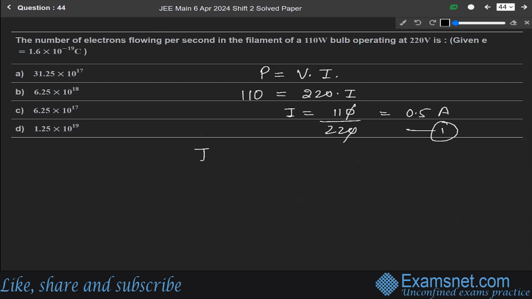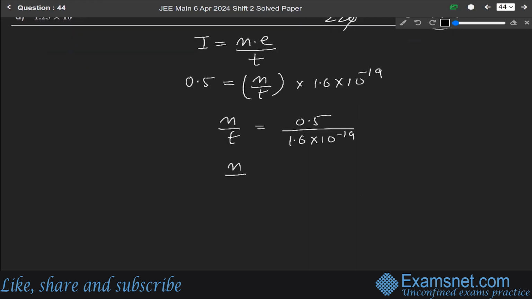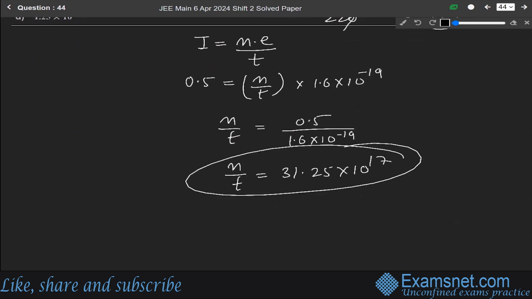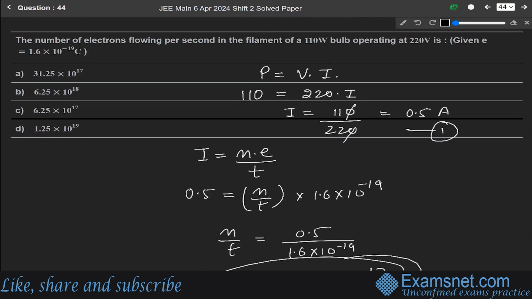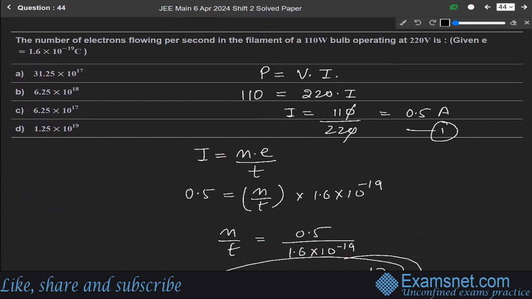Okay, and we know that current is equal to N into e over t. So 0.5 is equal to N over t into e, and e is 1.6 into 10 to the power minus 19 coulomb. So N by t is equal to 0.5 over 1.6 into 10 to the power minus 19. Solving it, we get N by t is equal to 31.25 into 10 to the power 17. So the number of electrons flowing per second is 31.25 into 10 to the power 17, meaning option A is the correct answer.